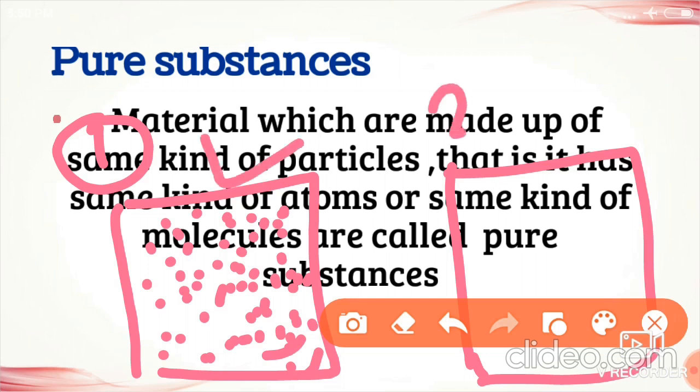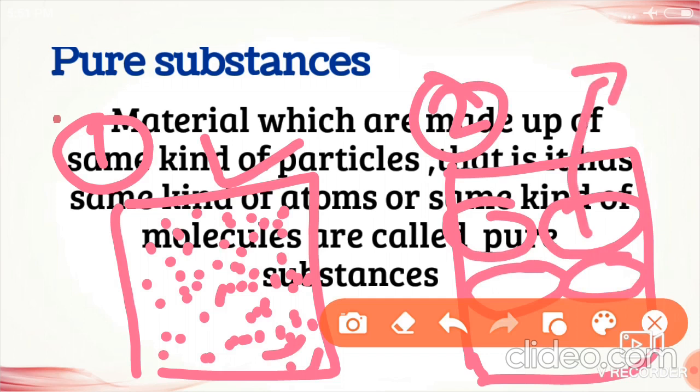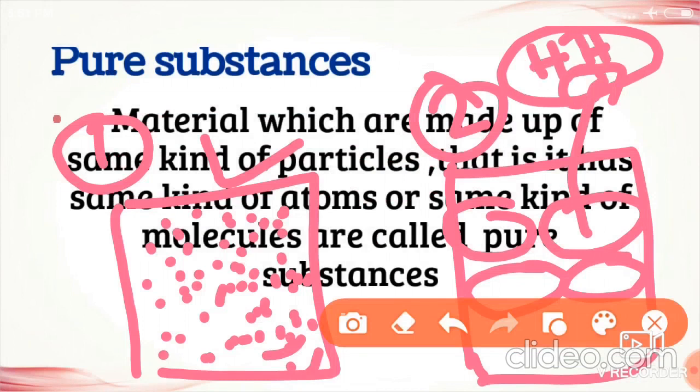Next, consider the second matter. It is also made up of the same kind of molecules. Consider water. Water is made up of what? Water molecules, right? I already explained to you. Water consists of 2 hydrogen atoms and 1 oxygen atom, right?